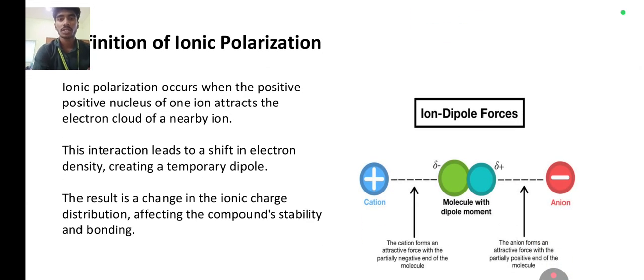Definition of ionic polarization. Ionic polarization occurs when the positive nucleus of one ion attracts the electron cloud of a nearby ion. The interaction leads to a shift of electron density, creating a temporary dipole. The result is a change in the ionic charge distribution, affecting the compound's stability and bonding.